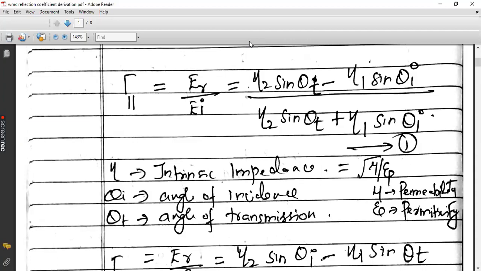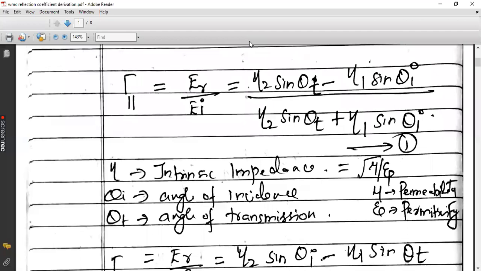It is not mu, it is eta. Got the difference between mu and eta, the symbols you see. Mu is permeability, eta is intrinsic impedance that depends on the surface's electrical property. Intrinsic impedance can be defined as the square root of permeability by permittivity, square root of mu by epsilon.